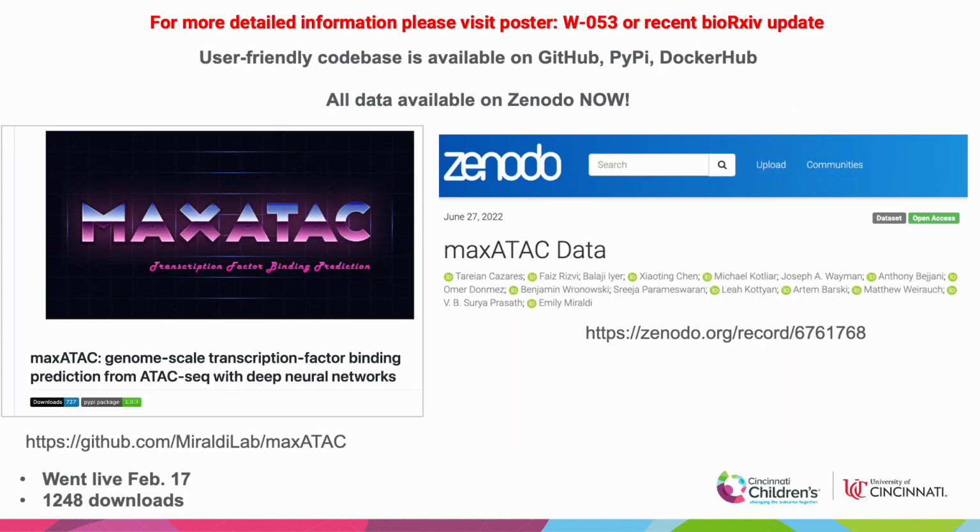For more detailed information, please visit poster W053 or our recent bioRxiv update. All of our code and our data is available on GitHub, PyPI, and Docker Hub. All of our data for training our maxATAC models is available on Zenodo.